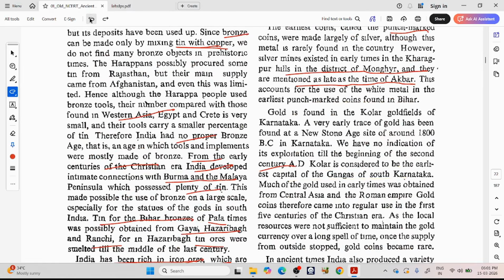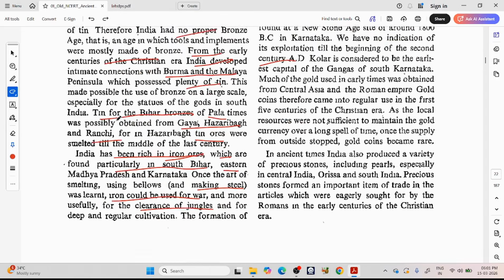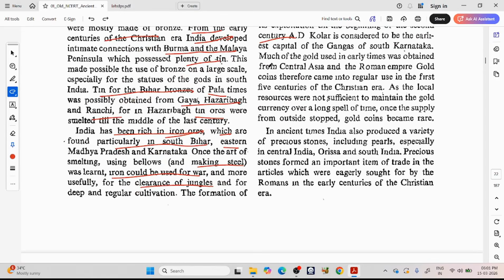Before discovery of this gold, much of the gold used in early times was obtained from Central Asia and the Roman Empire. Gold coins therefore came into regular use in the first 5 centuries of the Christian era. As the local resources were not sufficient to maintain the gold currency over a long spell of time, once the supply from outside stopped, gold coins became rare.